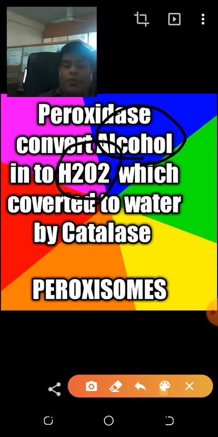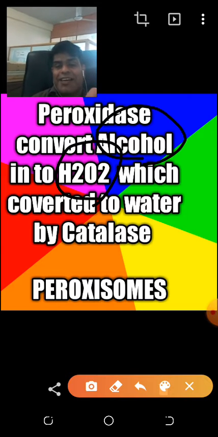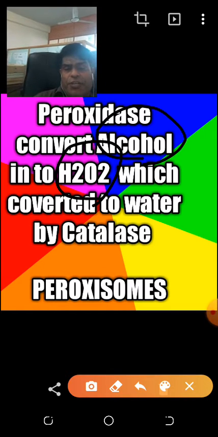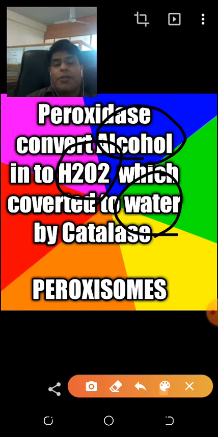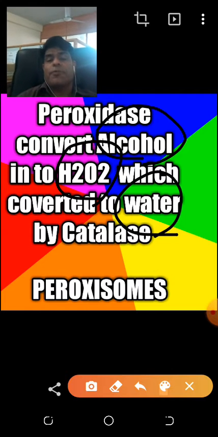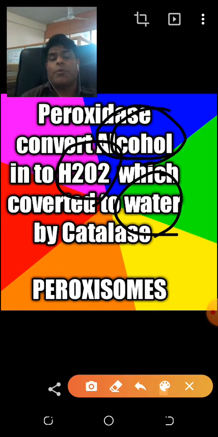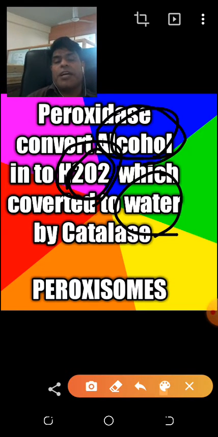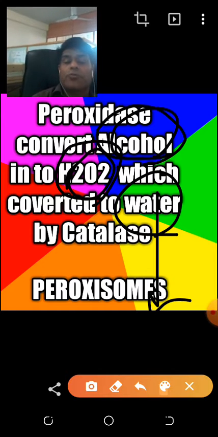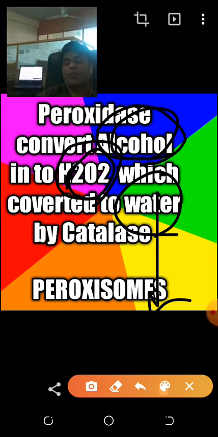They both are dangerous. So the harmful effect will not finish until the water is formed. The first high-level harmful product is the alcohol, number one. The second one is hydrogen peroxide. The third one is the water. So two enzymes are being used by peroxisomes.